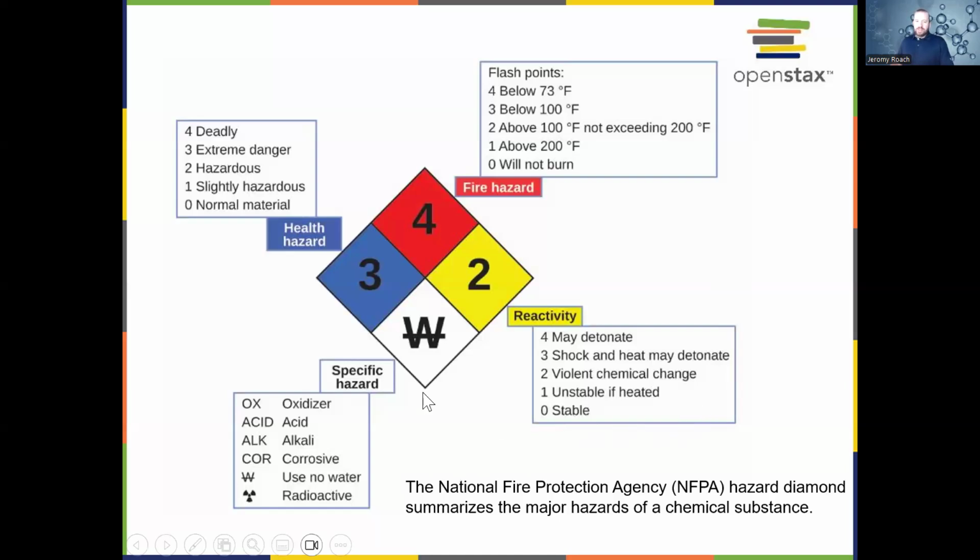And then for the specific hazards, this is what is it exactly? Is it radioactive? Is it corrosive, which means can it burn through things? Is it an acid? Or are we not even allowed to use it with water? And in this case, we can't use it with water. So this has a W and we're crossing that out.